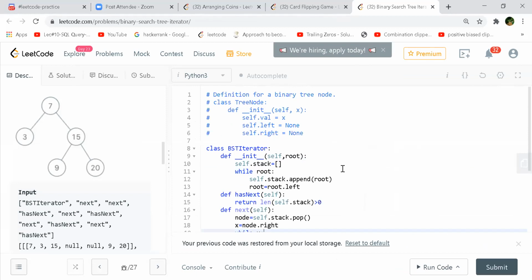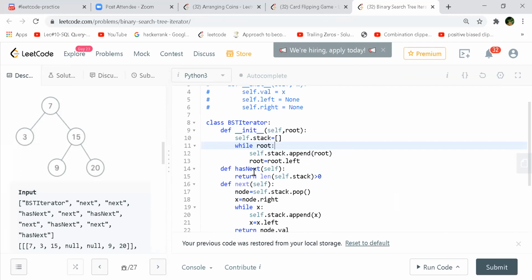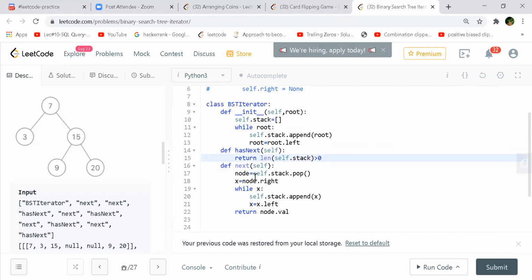So here what I'm doing in the constructor, I'm just initializing the stack and going extreme left. As long as the root is not empty, I'm just pushing the root into the stack and root's left, root's left. And has next, because if your stack is not empty, then it will return true. Otherwise, it will return false. And coming to one thing, Shashank, just for a minute, if you hold on that line 15.